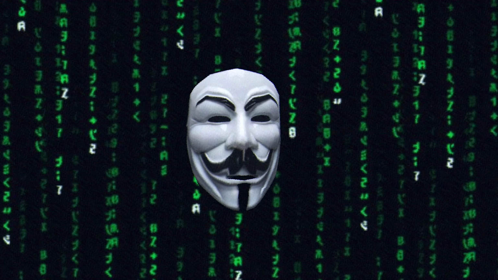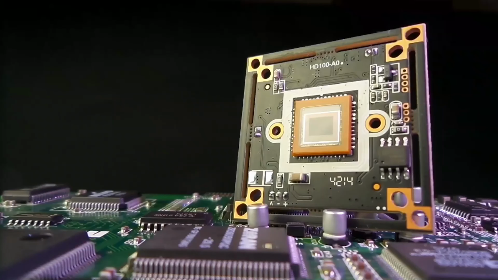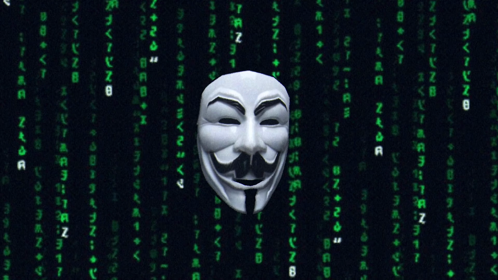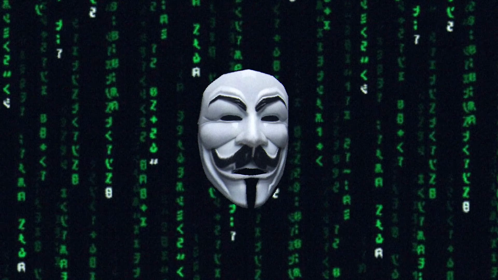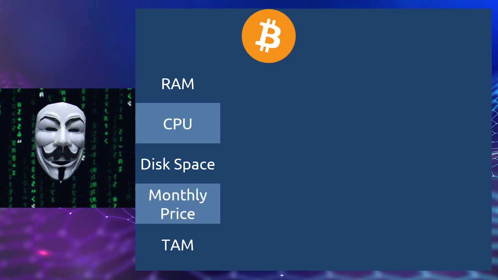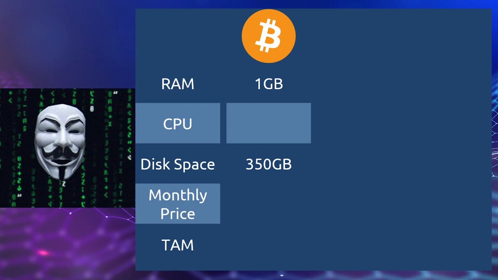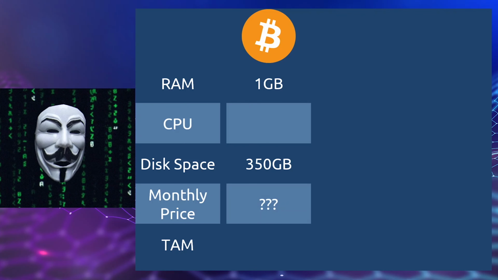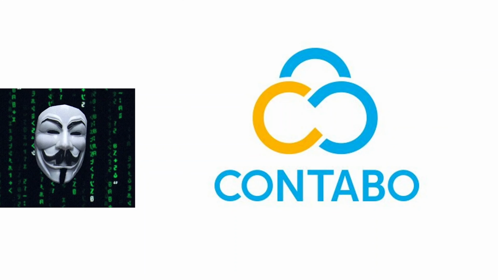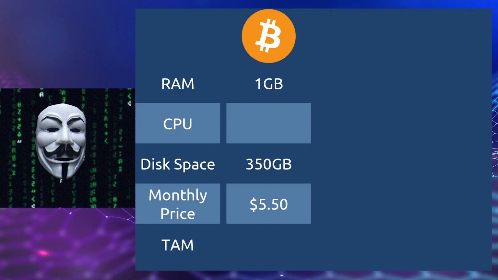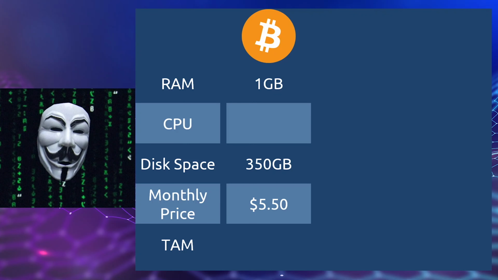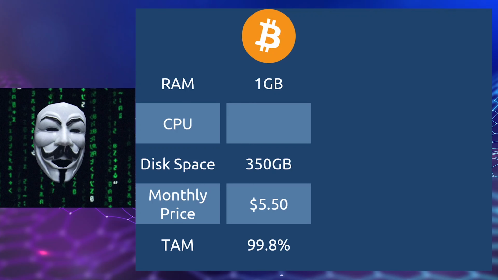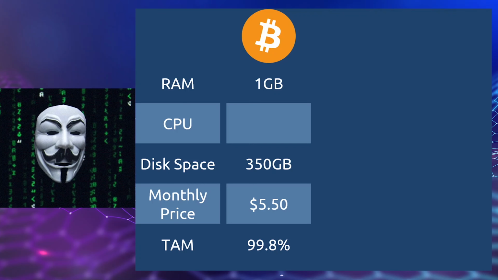So what is the problem? The problem is the insanely unaffordable minimum requirement imposed by the Web 2.5. Let's start with the Web 3 example to demonstrate just how bad Web 2.5 has it. Requirements for the Bitcoin network are quite minimal. 1 gigabyte of RAM, 350 gigabytes of disk space. If we decide to employ a virtual server, how much will it cost per month? If you go to cheaper services like Contabo, for example, you'll end up paying just $5.50 monthly. But how many people in the world can physically pay this amount? Turns out that based on Numbeo stats, around 99.8% of the 4 billion people can run a Bitcoin node.